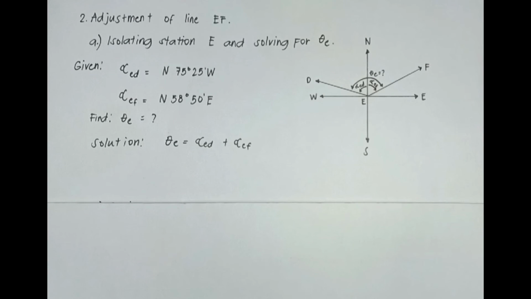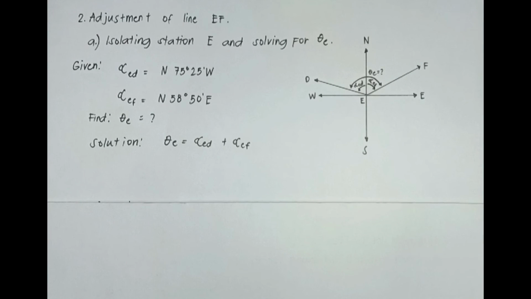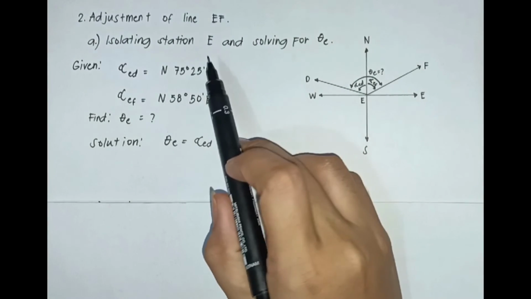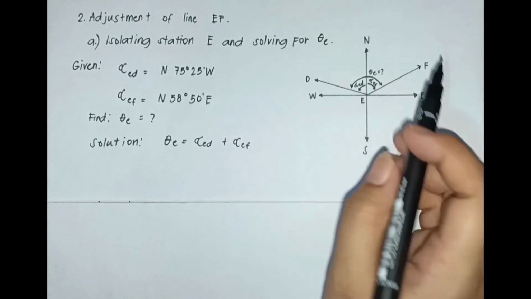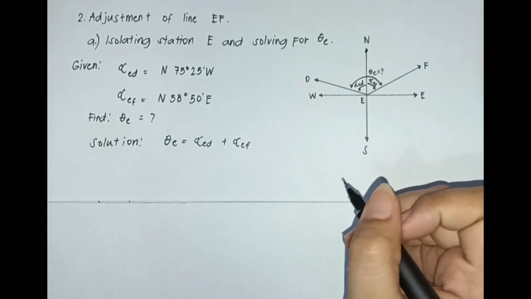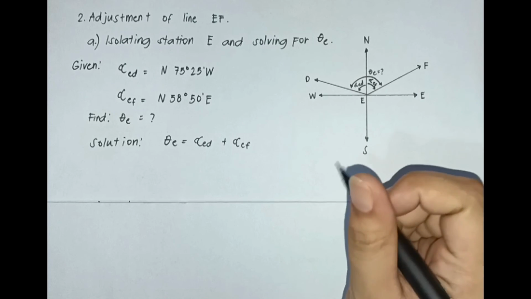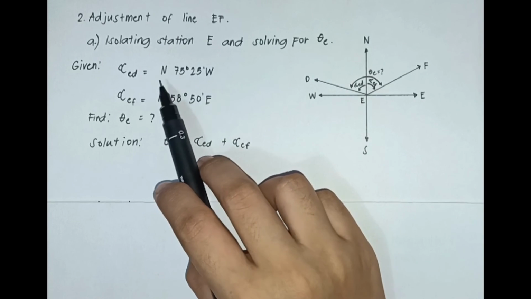Let's have another example. This time, ang i-adjust naman natin ay ang line EF. So, continuation nito ng example kanina yung line DE. Lahat ng given sa mga problem na to ay makikita sa tabulation na ipinakita kanina. So, just like the example earlier, we're gonna have to isolate station E to get the included value of angle before solving the adjusted bearing of line EF and FE.